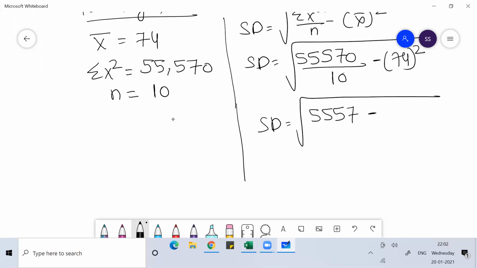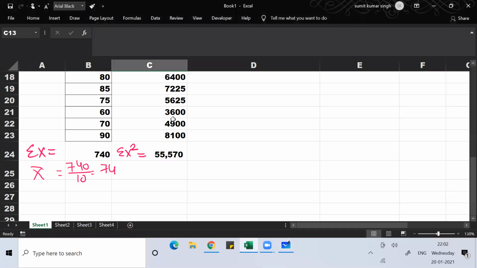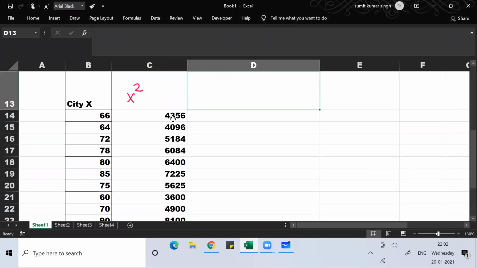What is 74 square? 4 fours are 16, 1 carry, 7 fours are 28, and so on, giving 5476. So 74 square is 5476.